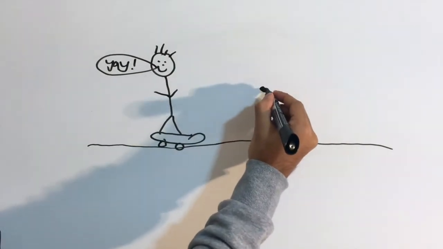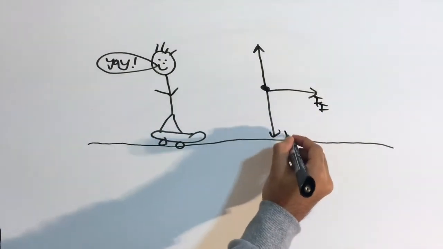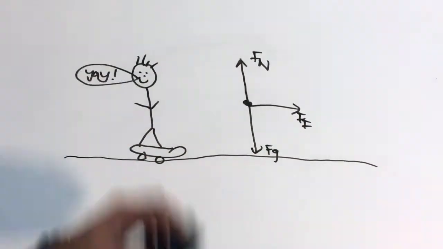And here's a free body diagram of all the forces acting on me while I'm on my skateboard. There's a force of friction acting against my movement, the force of gravity pulling me down, and the force of normal pushing me upwards. Don't forget about me.